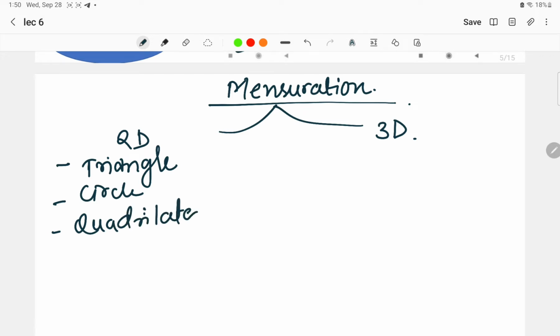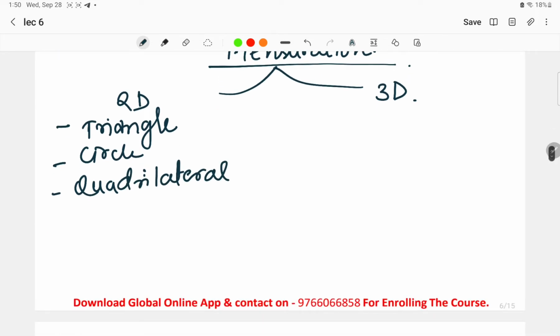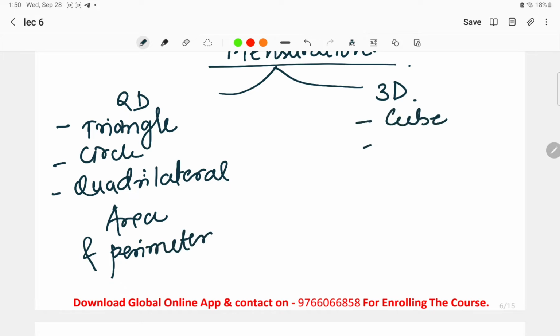In quadrilaterals, what we have seen, different structures like square, rectangle, parallelogram. Okay, square, rectangle, parallelogram, these were the things in which we have seen the formulas called area and perimeter. Okay, moving on to the 3D structures, we have seen the three basic structures: cube, cuboid and cylinder, right?